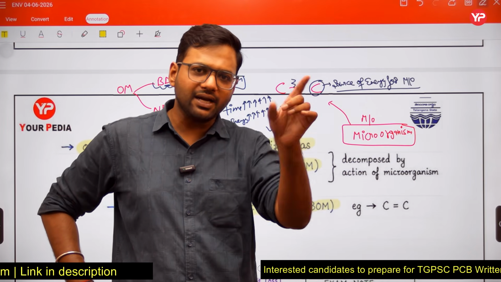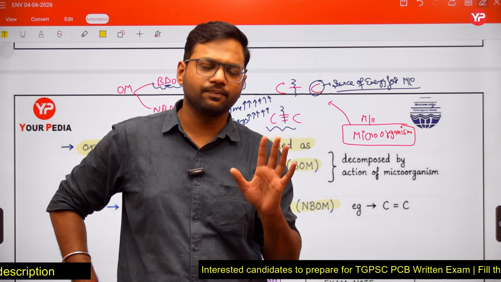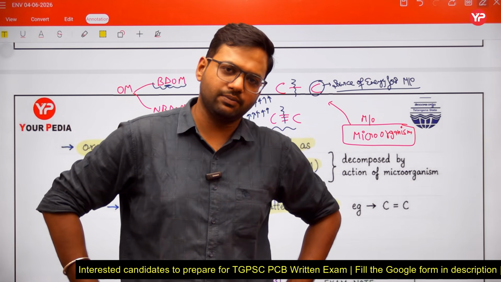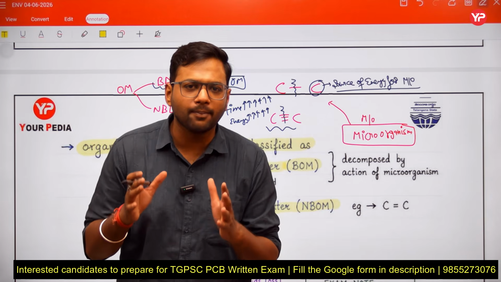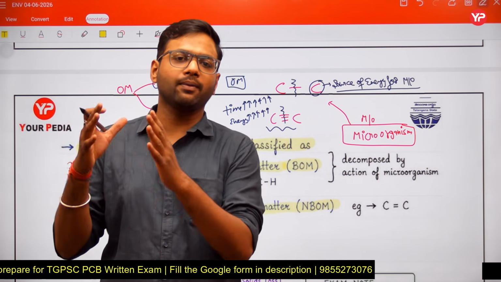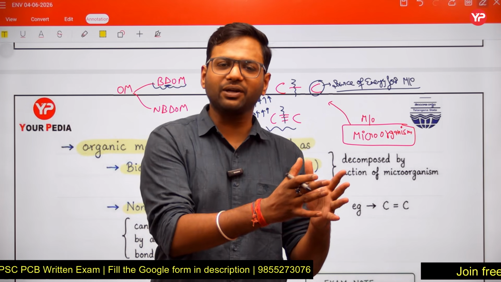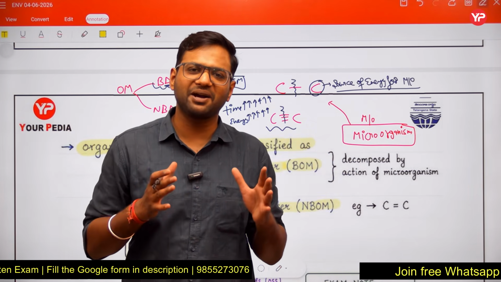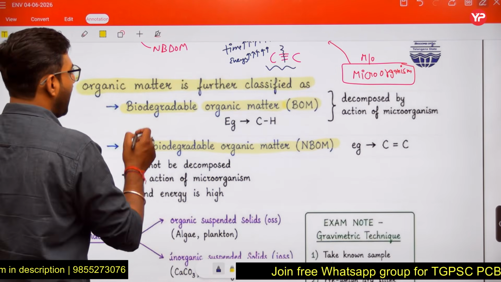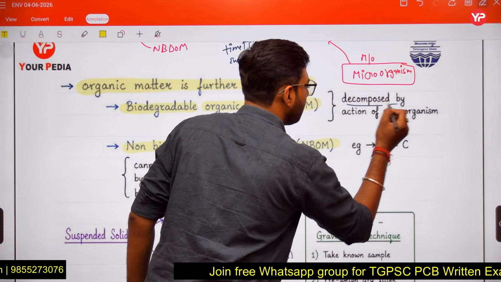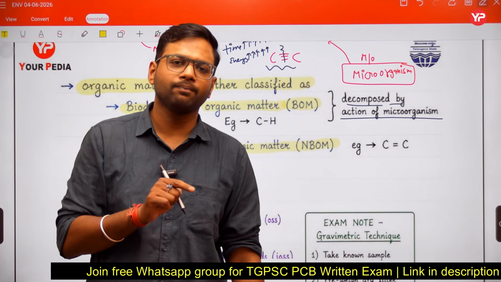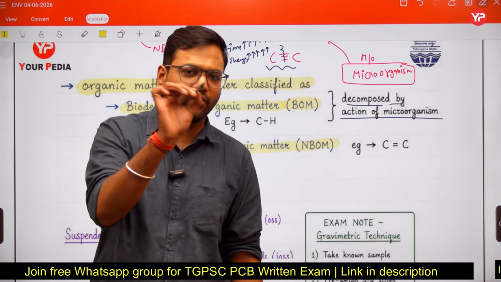So some organic matters are decomposed by the action of microorganisms, but some organic matters cannot be decomposed by the action of microorganisms. Those organic matters which cannot be decomposed are termed non-biodegradable organic matter. And biodegradable organic matter is decomposed by the action of microorganisms. What is the meaning of decomposition? Breaking of bond. And who is responsible for this breaking of bond? Microorganisms.